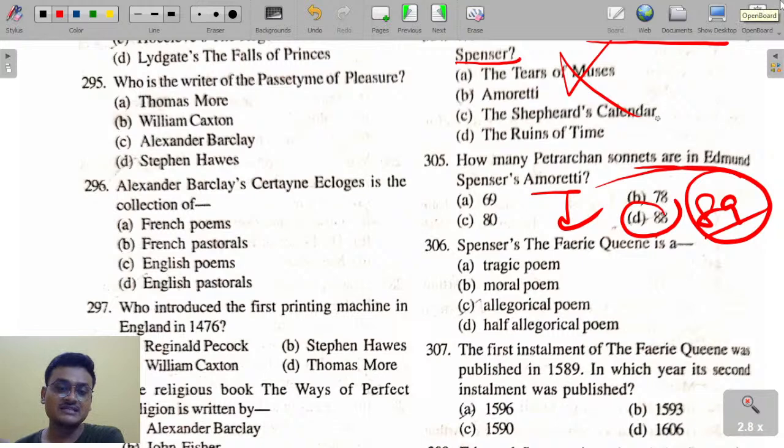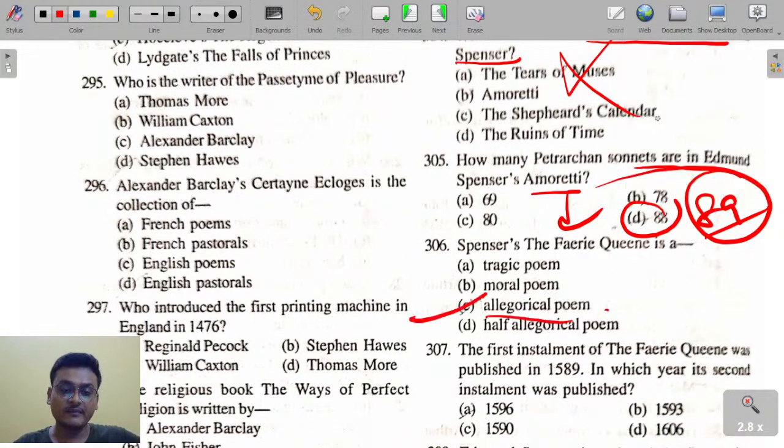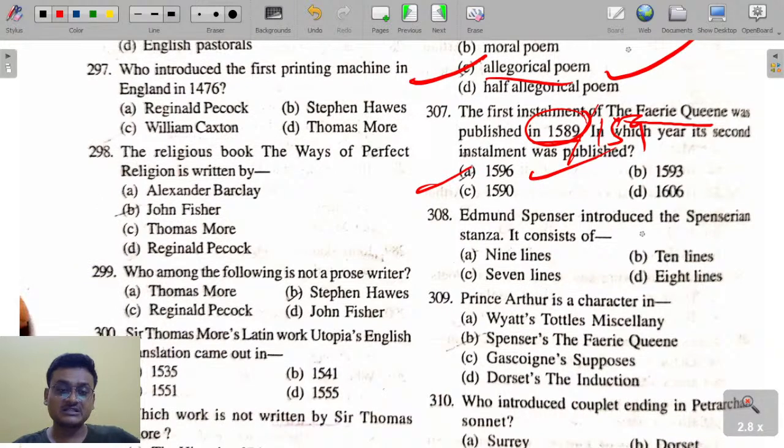Spenser's The Fairy Queen is an allegorical poem. Spenser used archaic language in The Fairy Queen. The first installment of The Fairy Queen came out in 1590, and the second in 1596. Edmund Spenser introduced the Spenserian stanza.